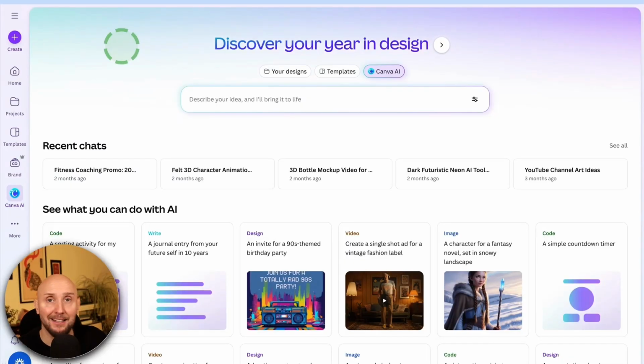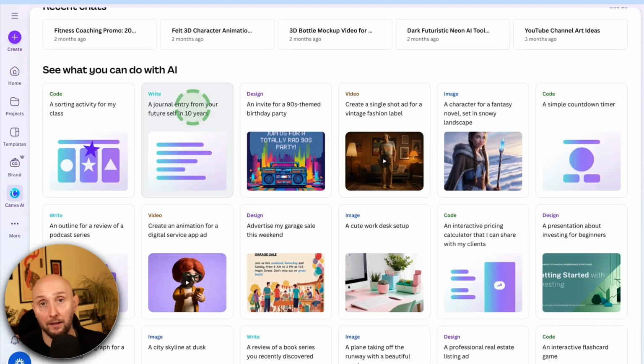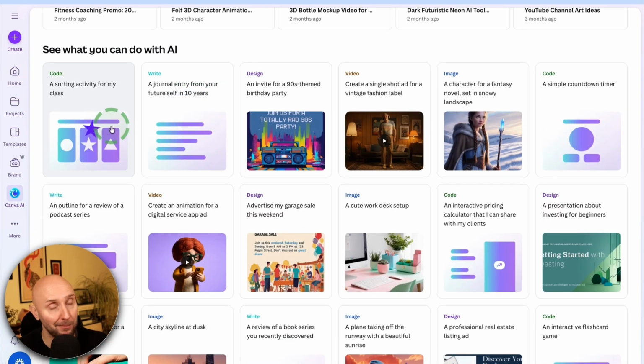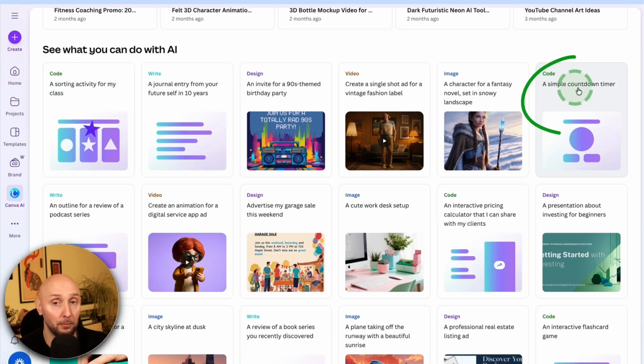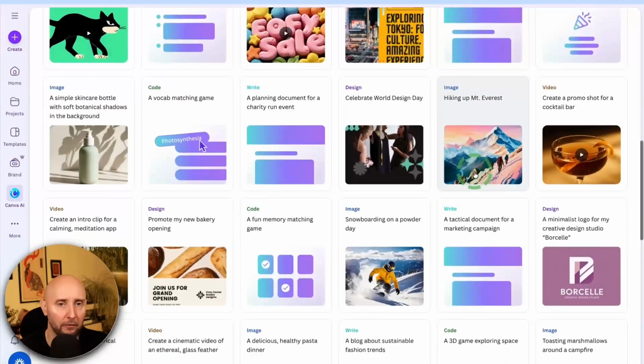So let's say I want to create an interactive widget for my website, but I have no idea how to write code. So what I can do is come to Canva and come to the left sidebar and click on this option where it says Canva AI. And then from these options, we can see there are already some different widget templates set up for us. For example, here is a simple countdown timer, and here's another one, an interactive pricing calculator that I can share with my clients. And there's lots of them in here that have already been created.